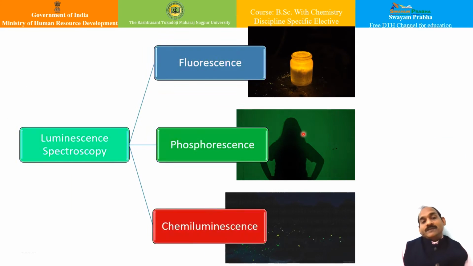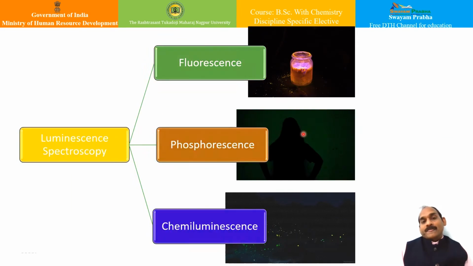So in luminescence spectroscopy, what do we study? We study fluorescence, we study phosphorescence, and we study chemiluminescence. Although we have seen fluorescence and phosphorescence in electronic spectroscopy in detail, let us overlook this aspect once again. So what is fluorescence?